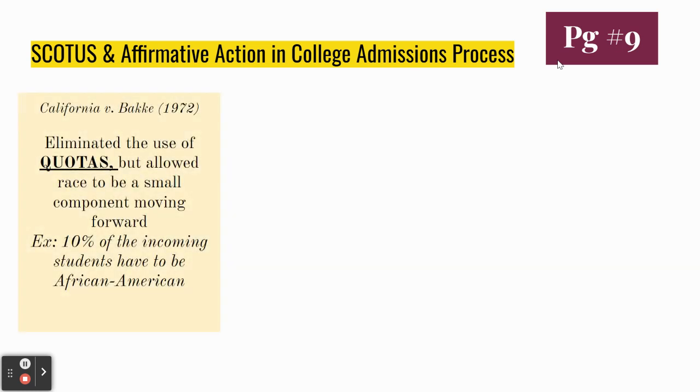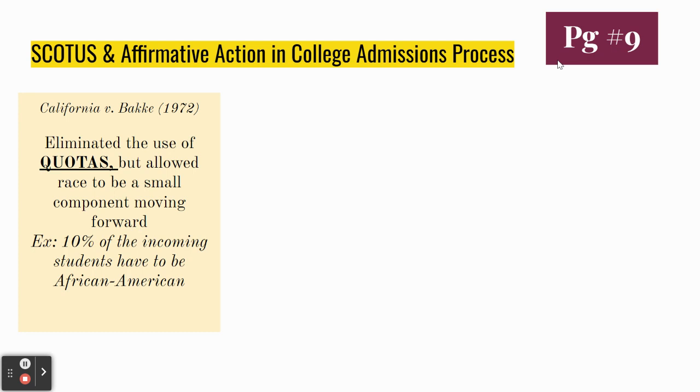The first case they look at is the case of California versus Bakke in 1972, and this is the University of California. Basically, what this involved was the University of California's admission program allowed what were called racial quotas, right? So they had a designated amount of their incoming class that was set aside or reserved for members of each racial or ethnic group. For example, 10% of the incoming students have to be African American.